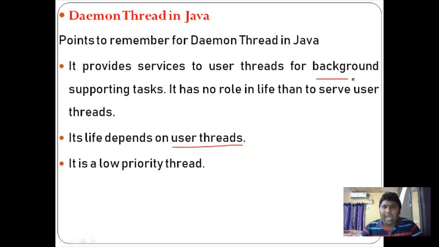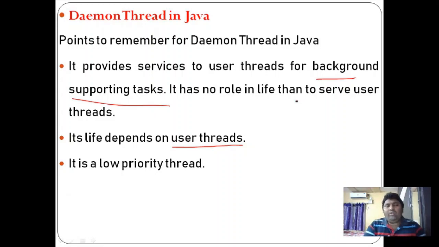So basically daemon threads are for background supporting jobs. For example, when you type javac, sometimes it gives an error, unable to find the command. But after you set the path, that javac command will be known. The set path command runs from a file called autoexec.bat. Those batch files start automatically when the operating system is loaded. So this is how certain programs start at the time of the OS and run in the background, with or without the notice of the user.